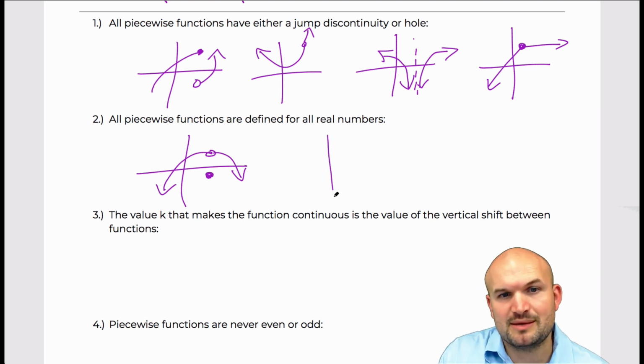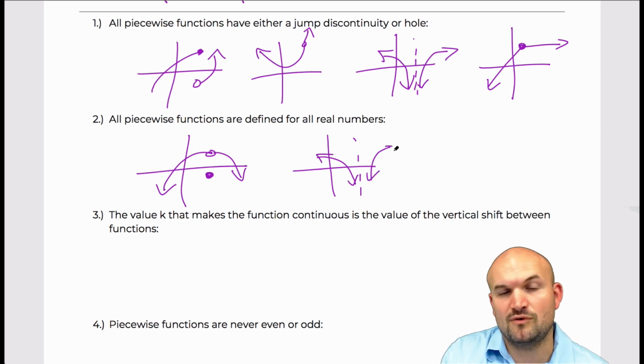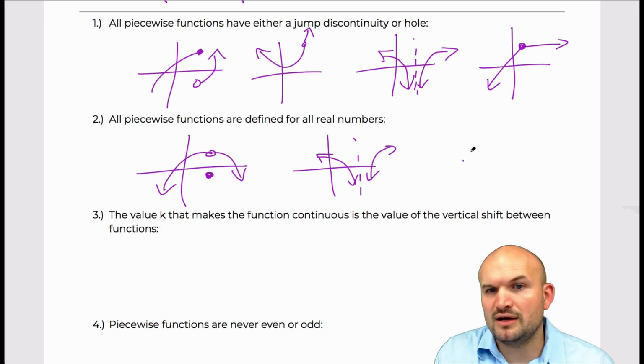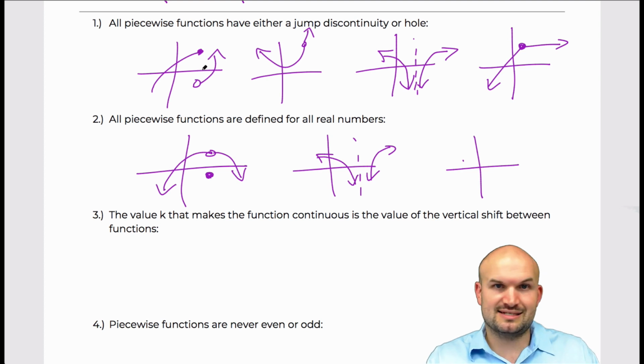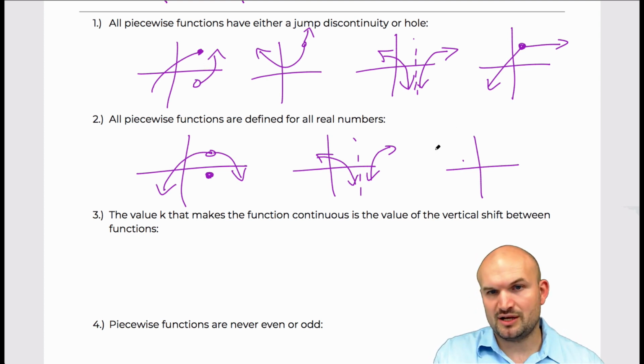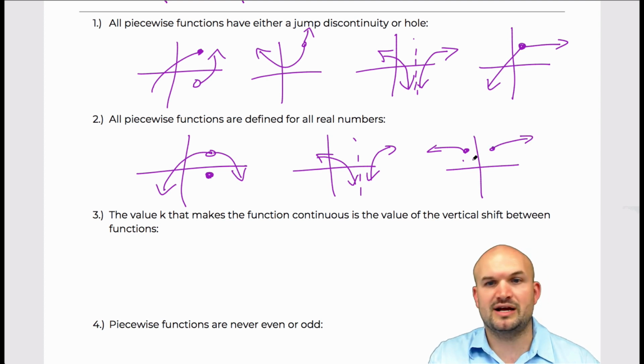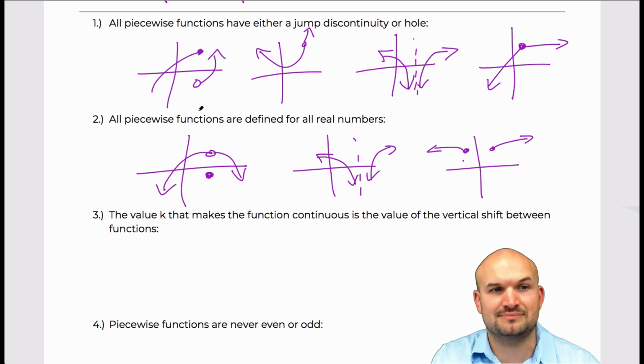But when I deal with a piecewise function that has an infinite discontinuity, the function is then not defined for all real numbers. Another one that doesn't come up as much, but is important to know, is that a lot of times we deal with discontinuities in piecewise functions at the same kind of value. However, we could have a break. There's the function, and then the next function doesn't start until a later value, right? So therefore, there's a gap inside the domain.